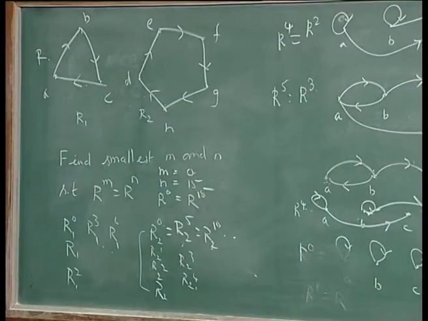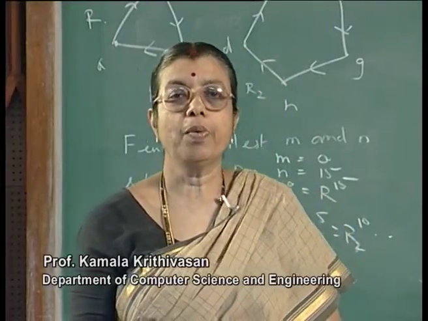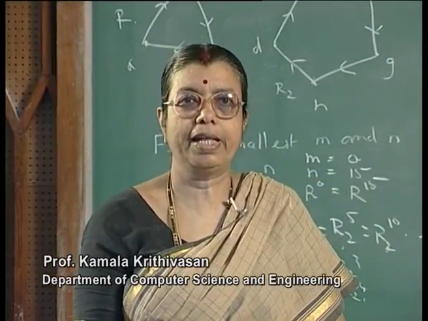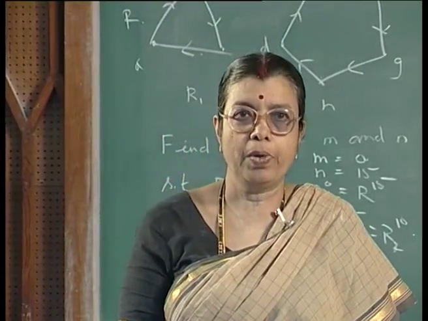Let us look at a small result on the power of R. Let R be a binary relation on a set A and suppose that R power S is equal to R power T for some S and T with S less than T. Before proceeding to that, I want to mention one more point, that R power S becomes equal to R power T only if A is a finite set with n elements. If A is an infinite set, this may not be true at all.